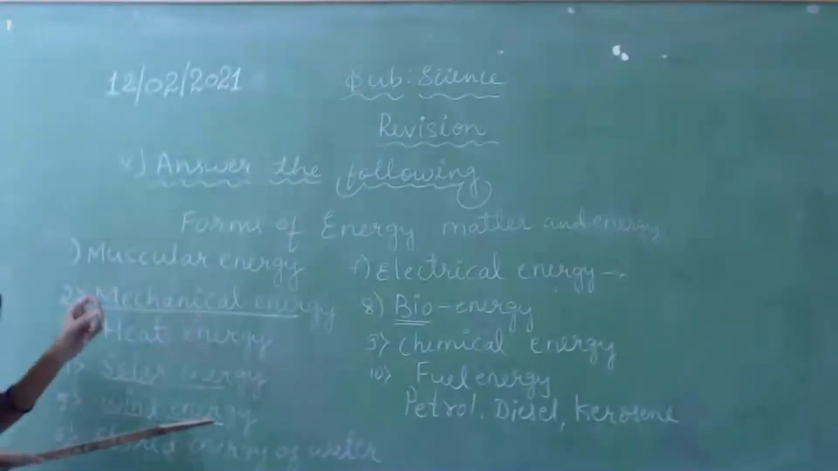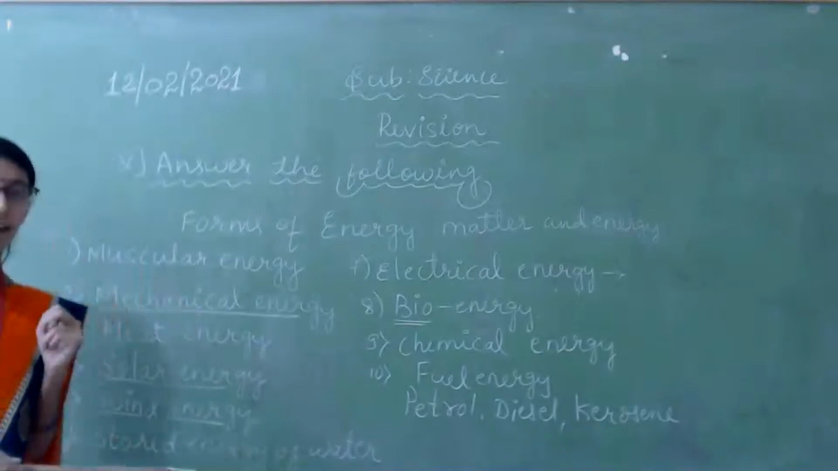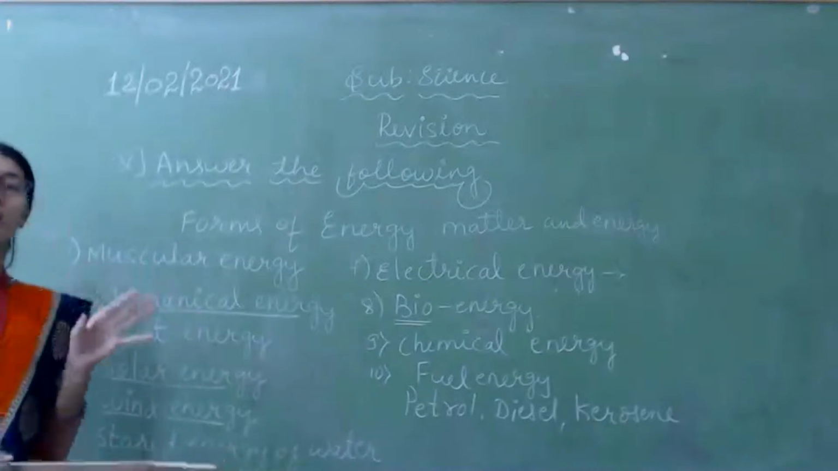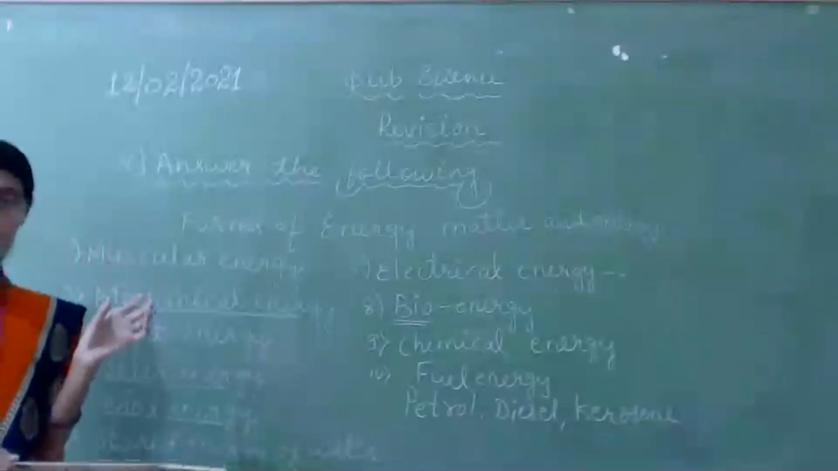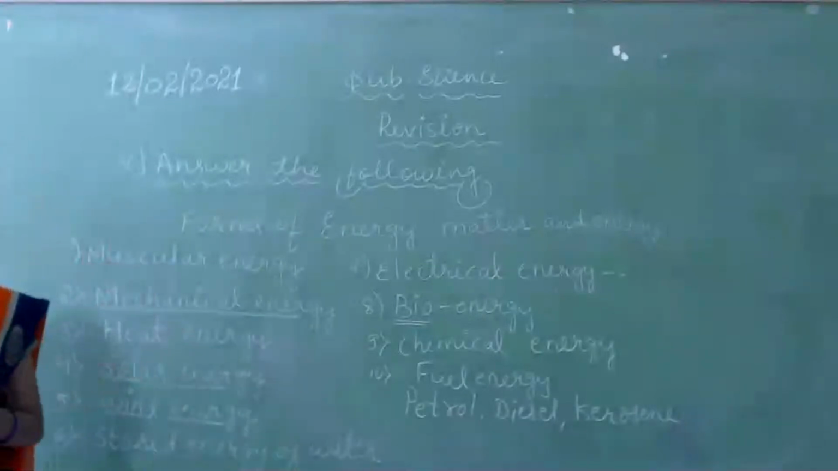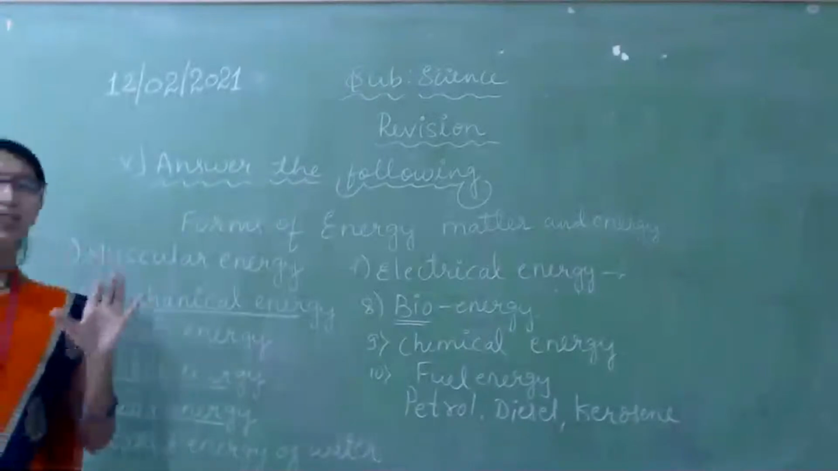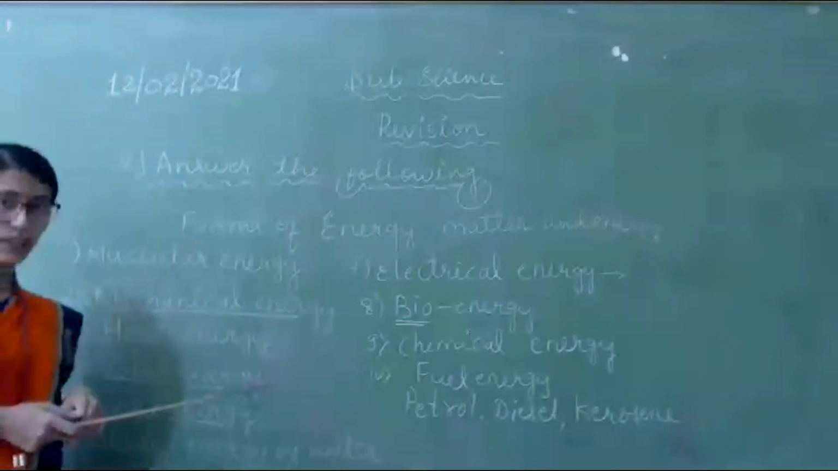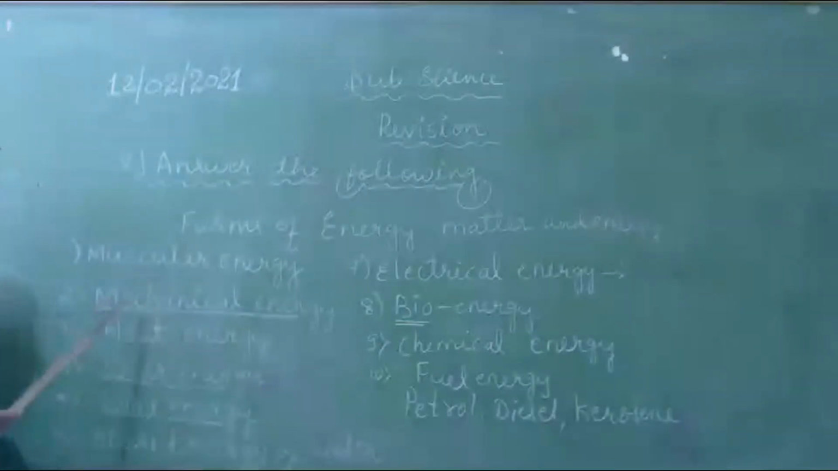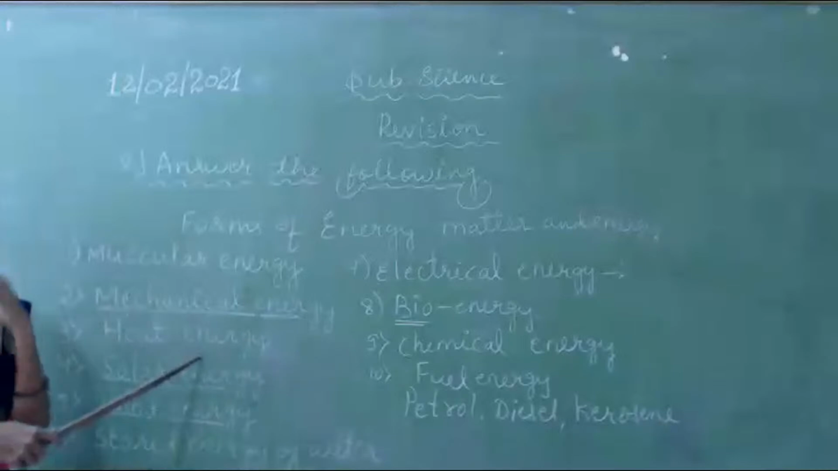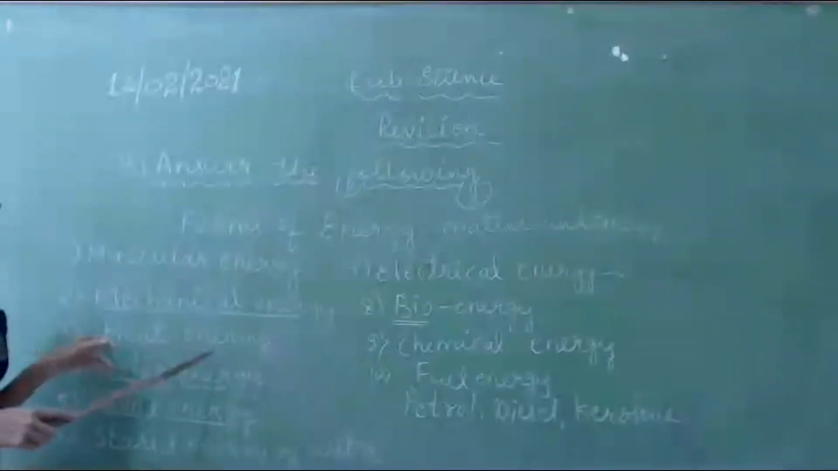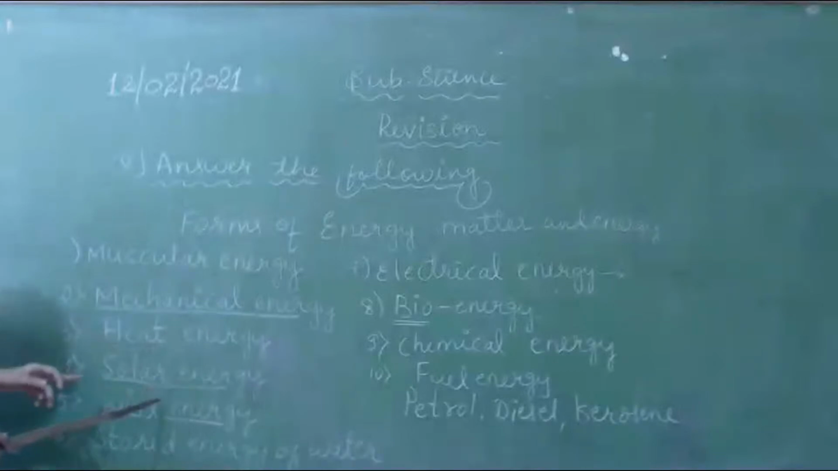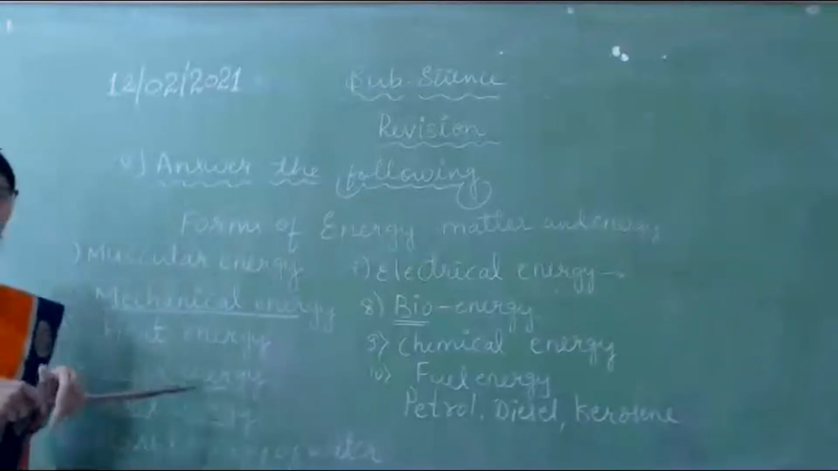Mechanical energy: in this we can see two types, potential energy and kinetic energy. Potential energy means an object has energy due to its position. Kinetic energy means if an object is in motion, it has kinetic energy. The total sum of potential energy and kinetic energy is called mechanical energy. Heat energy: to cook food, to boil water, for drying clothes, we need heat energy. Solar energy: by solar energy, we get heat and light, and we can heat water and food.